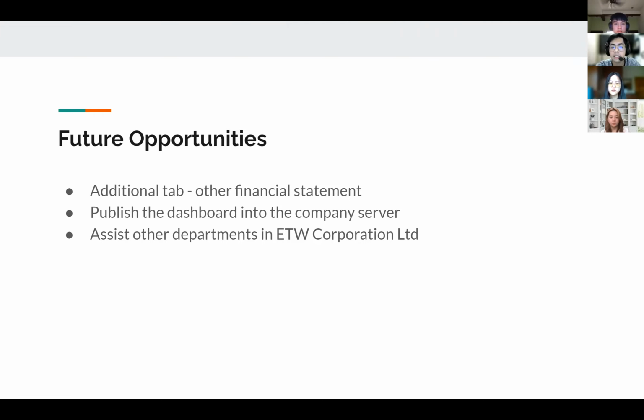Lastly, since this is the first dashboard created for the finance and accounting department, assisting other departments such as marketing and human resource management to create similar dashboards could be done in the future to have a more centralized system overall.